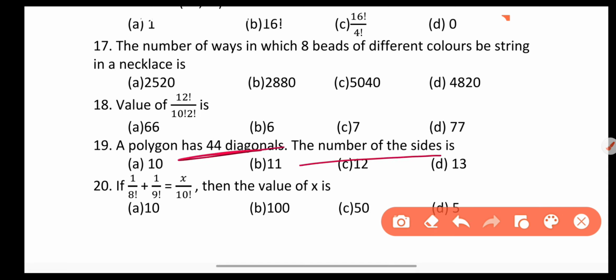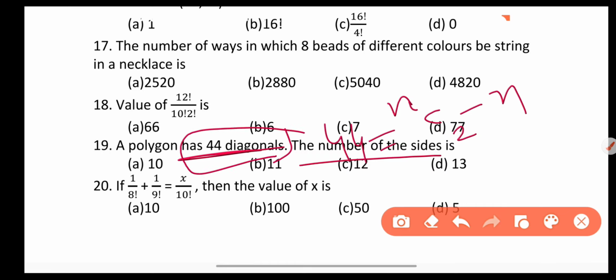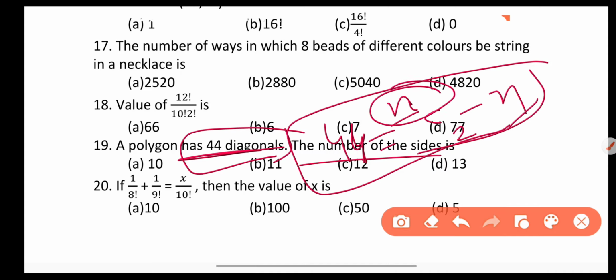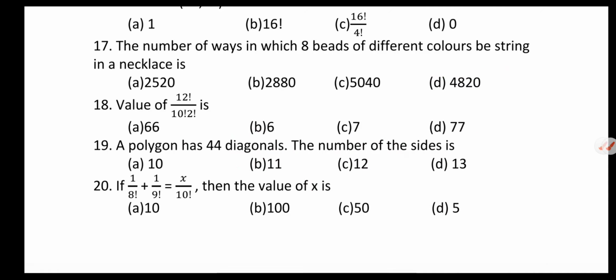Now formula for number of diagonals is nC2 minus n, given 44. Now solve this equation and calculate value of n, and n is number of sides, which is equal to 11.